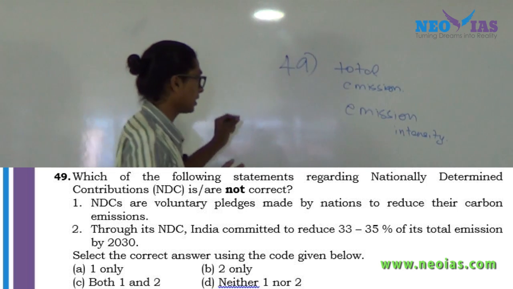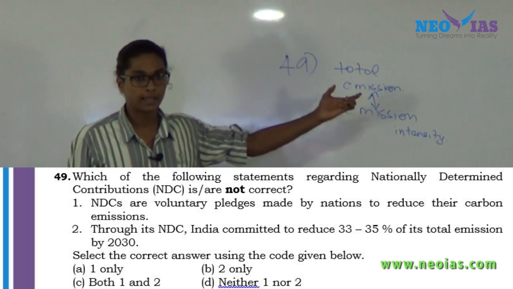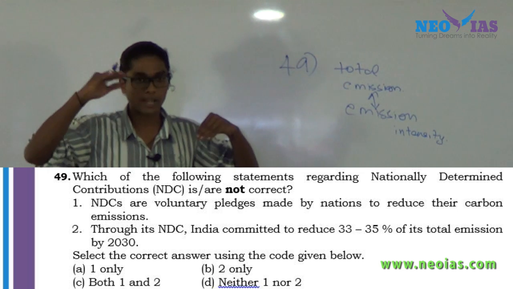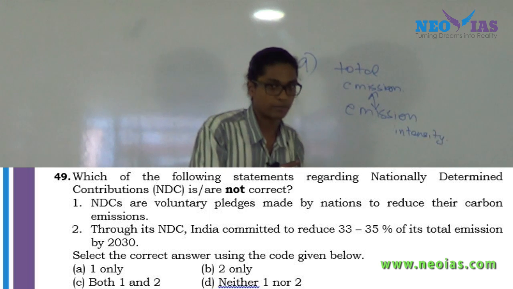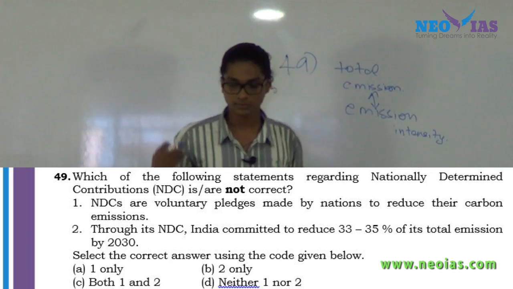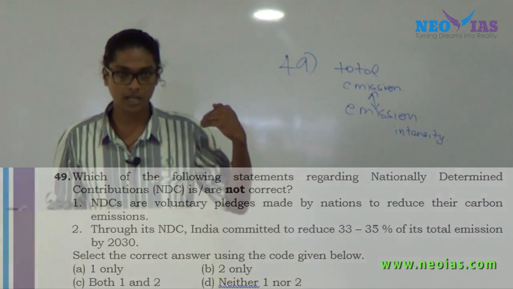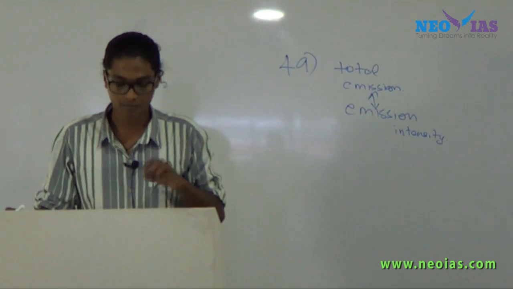Now, that keyword makes a lot of difference between concepts. If you are saying total emission, that means if India is reducing total emission, we are having a cap on our development. But since it is emission intensity, we can still emit carbon emissions, but at the same time, we need to shift to the low carbon path. Okay, any doubts? Fine. Again, if you have any other doubts, you can refer to our material. It is given in detail in our material.